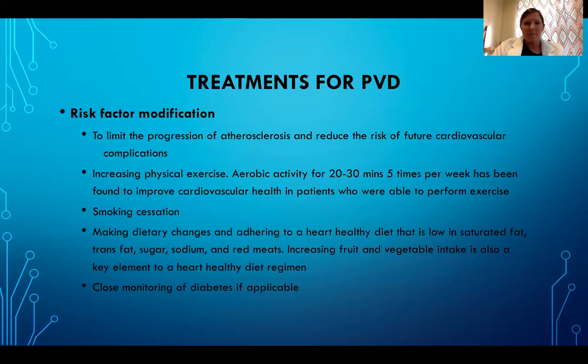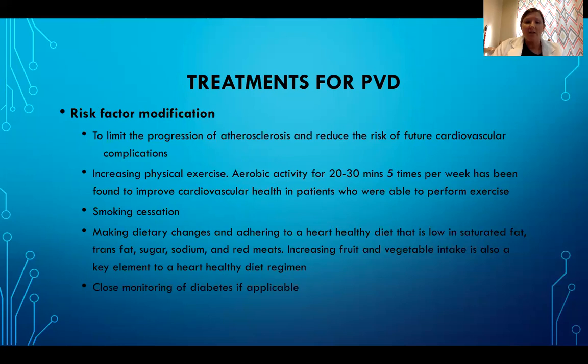Treatments for PVD. Risk factor modification is used to limit the progression of atherosclerosis and reduce the risk of future cardiovascular complications. Increasing physical exercise. Aerobic activity for 20 to 30 minutes 5 times per week has been found to improve cardiovascular health in patients who were able to perform exercise.